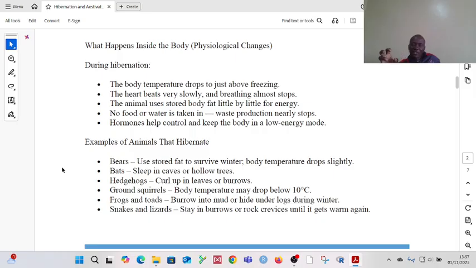Kumbuka, it is not moving, it is not doing anything, so it is inactive during this period of hibernation. We give examples of animals that can undergo hibernation there.